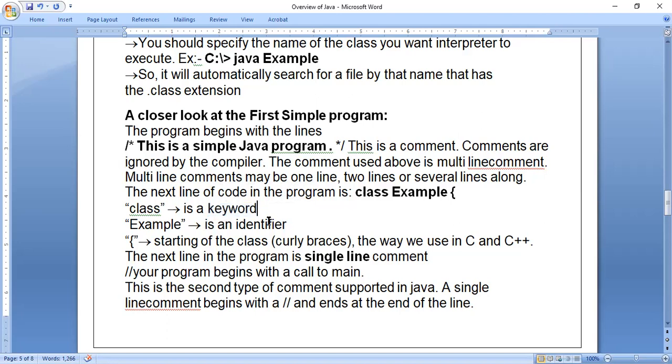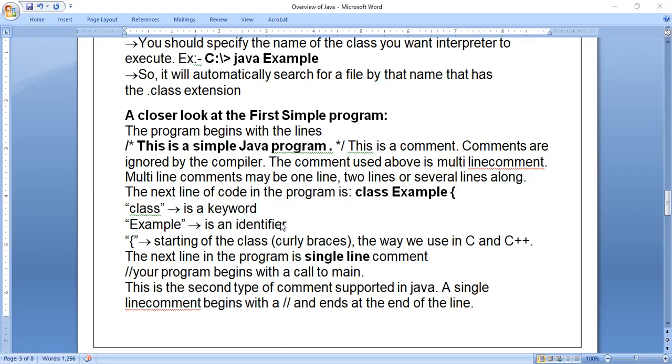Then example is an identifier. The identifier concept again has come from C and C++. An identifier is a name given to a class name, variable name, function name, structure, array name, and so on. There are many names in programming, those are called programming elements, and for all those we take it as an identifier. To know how to write an identifier, we have 4 rules: blank spaces are not allowed in identifiers, special symbols are not allowed except underscore, keywords are not allowed, and the starting character should not be a digit. So we have to remember these 4 rules.